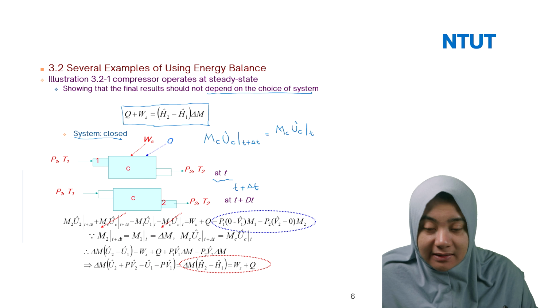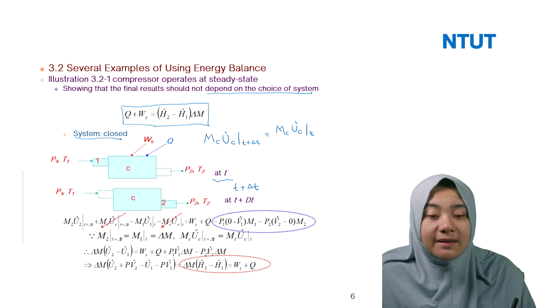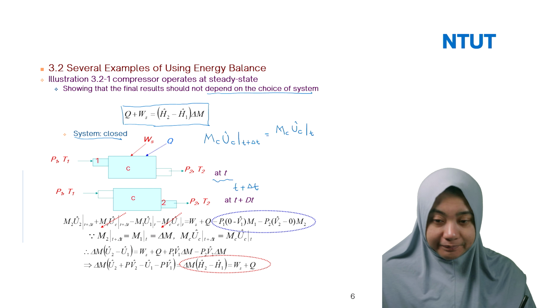So in the second one, you don't have the P1 V1 minus P2 V2, because at P2 V2 you only have it at T plus delta T, but at T it equals zero.